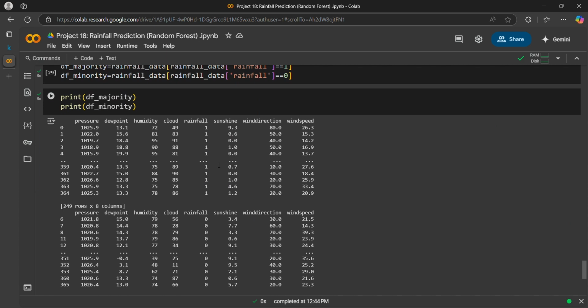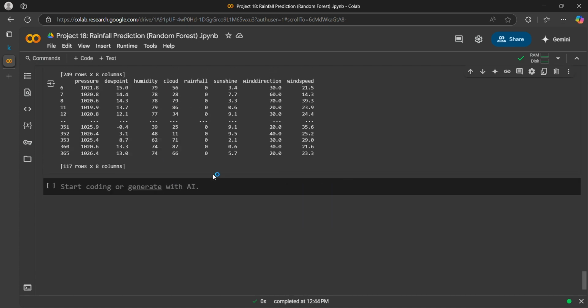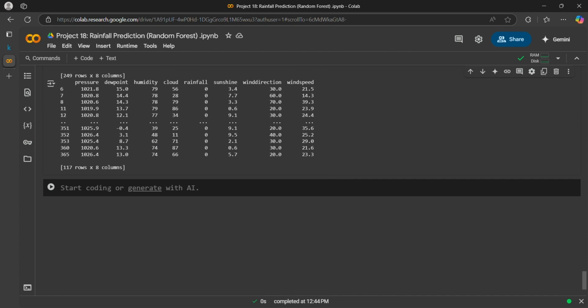We can see that all the values with target column 1 are in df_majority, and all the values with target output 0 are in df_minority.